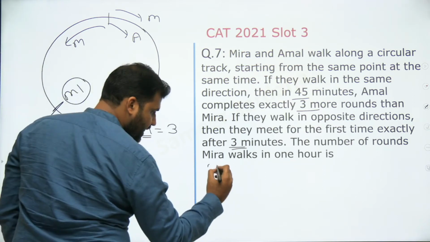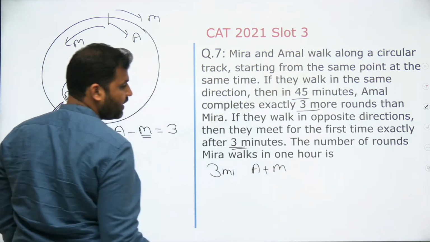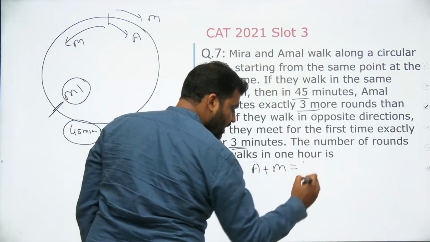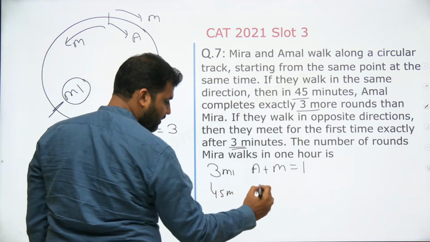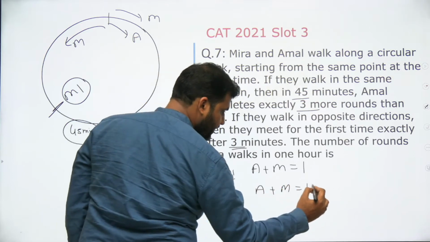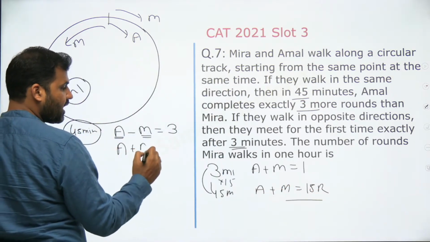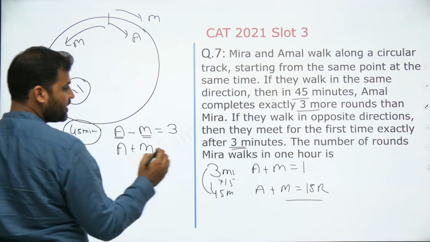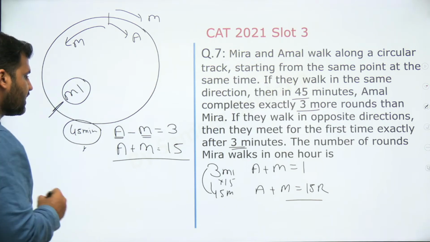So can I say in 3 minutes, Amal and Meera are together doing 1 round? So in 45 minutes, Amal and Meera together will be doing 15 rounds. So the summation of Amal's rounds and Meera's rounds in 45 minutes will be equal to 15. That's it. You get your answer now.